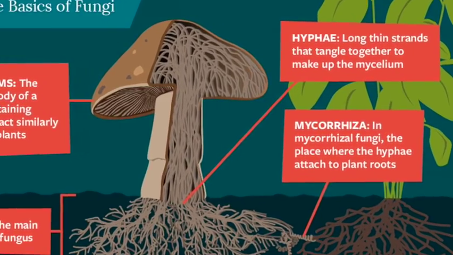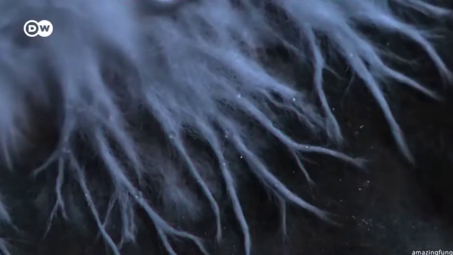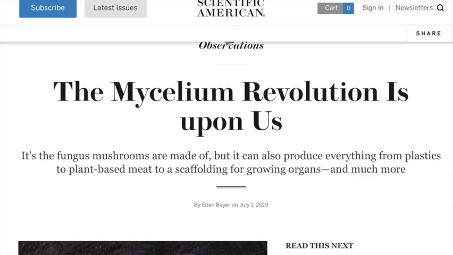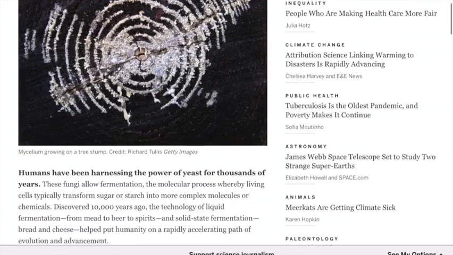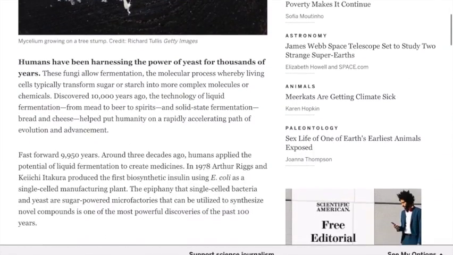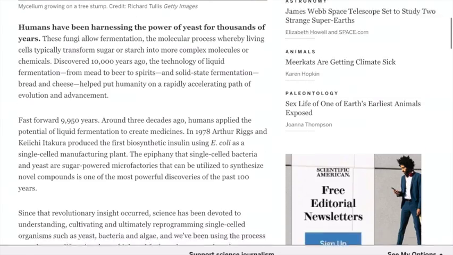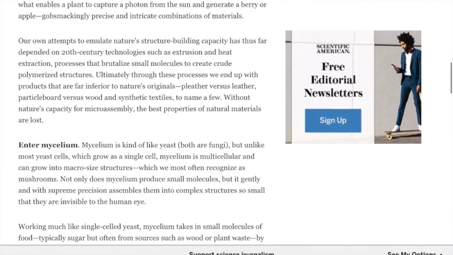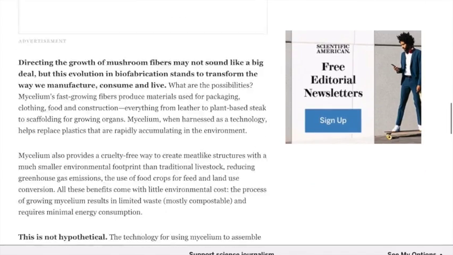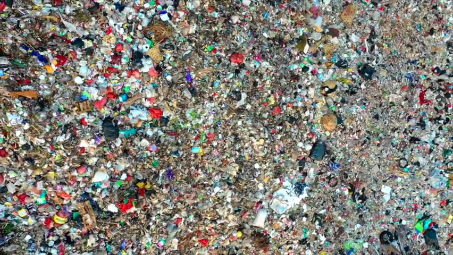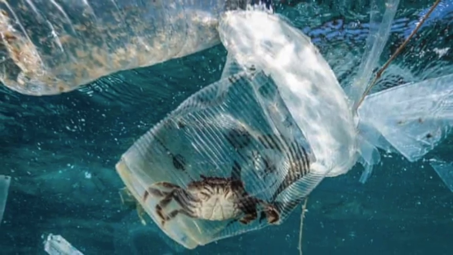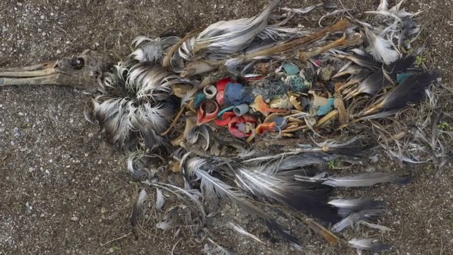But let's take a closer look at the structure of fungi, especially the network of hyphae called mycelium. The article by Scientific American talks about how we have harvested the power of mycelium through technology and turned it into biodegradable materials as an alternative to crude polymerized structures in a variety of products. The damage polymers have done is irreversible. It takes thousands of years to decompose, and the microplastics and chemical compounds can even end up in animals and humans' digestive system and bloodstream.